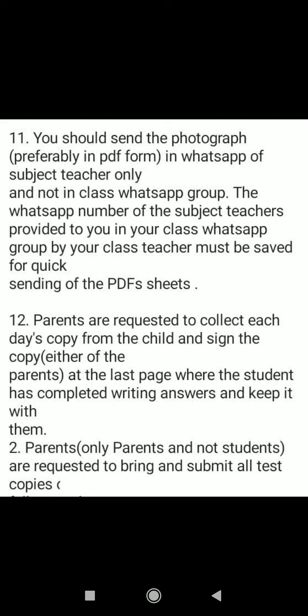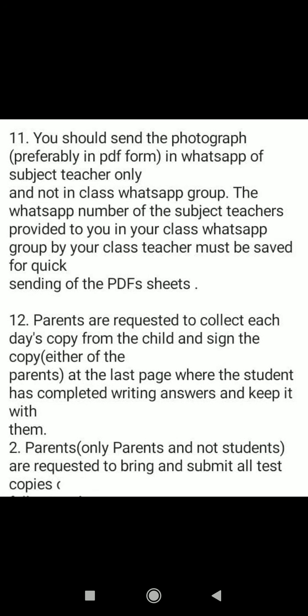Okay? Now, parents are requested to collect each day's copy from the child and sign it. Right? On the last page, wherever he has finished the answer, the parent is supposed to sign it. Okay? That they are taking responsibility that the exam has been given properly. They will simply sign, and after that, what will happen? The parents will bring, not the students, the parents will bring and submit all the copies, the test copies, in the school.